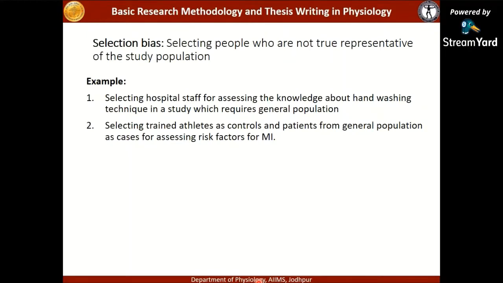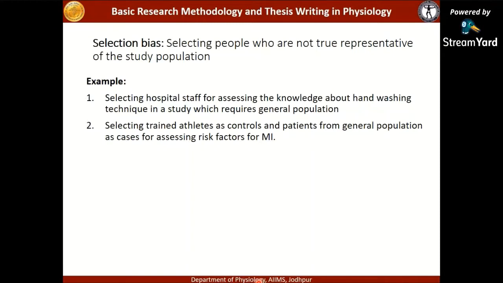as compared to the general population. So if it is about the general population, then the sample should have been recruited in that way. Second example, selecting trained athletes as controls and patients from the general population as cases for assessing risk factors for myocardial infarction.